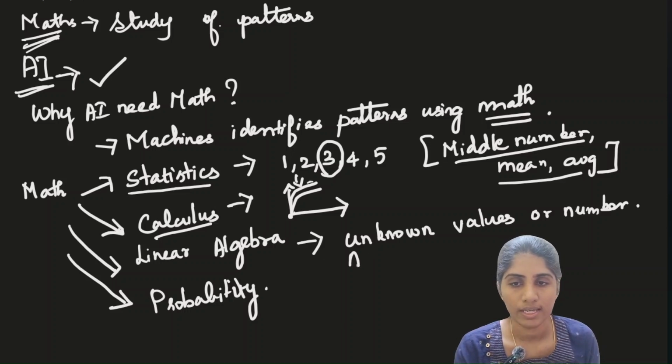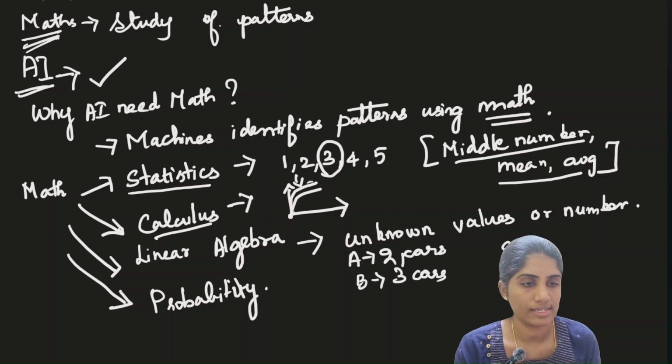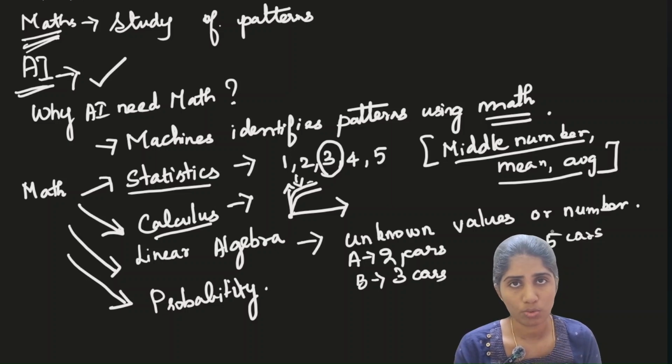For example, A has 2 cars, B has 3 cars, and C has 5 cars. This is just partial data. We do not know the total number of cars present in the city, but if we want to know the total with this partial data, we can use linear algebra to identify the missing values. Even with partial data, when we apply linear algebra, we can arrive at a conclusion and find the missing value. That is why we need linear algebra.